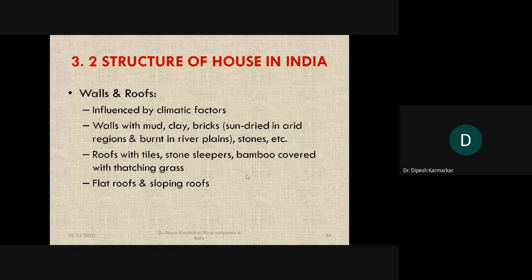So in the areas of very heavy rainfall such as Konkan, we find slanting roofs, while if you go to the Desh region or plateau region, you find flat roofs, because rainfall is very scanty. No need of a slant roof.